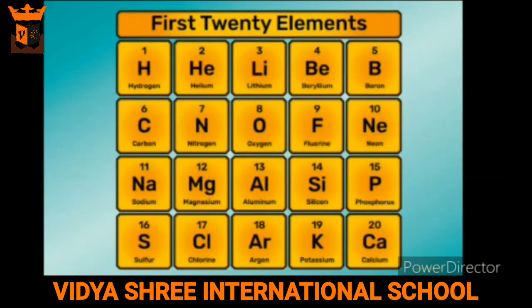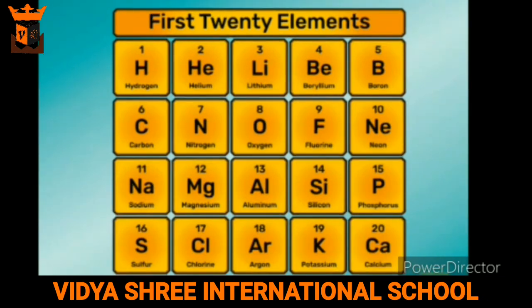The present system uses letters of the English alphabet to represent elements. It was first suggested by Berzelius. The system is as follows. Some elements are represented by using the first letter in capitals of the name of the element. For example, C for carbon.